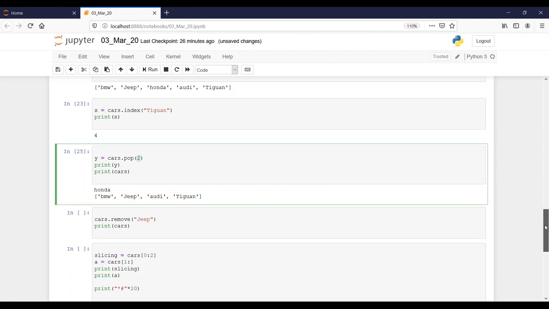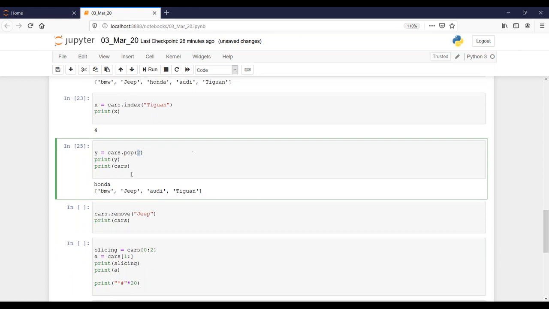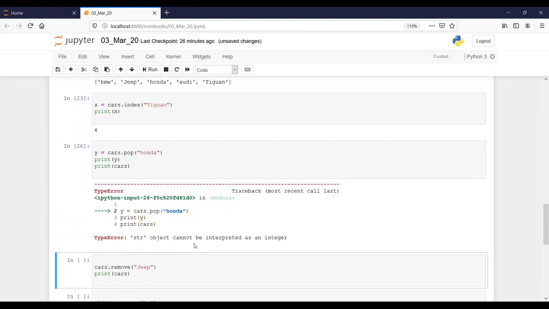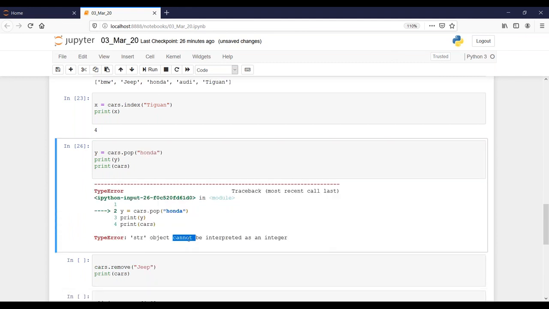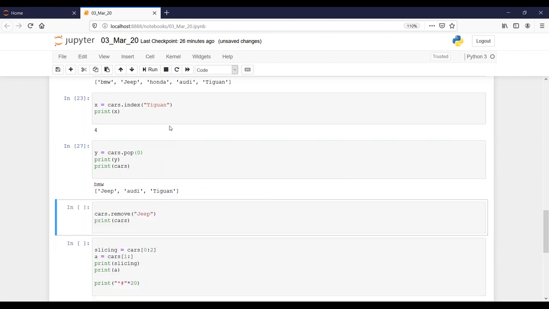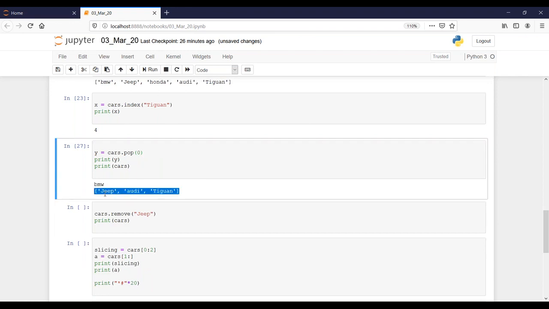But here, when I put the string Honda, it did not accept. String object cannot be interpreted as an integer. So pop operation is only taking indexes, like 0.